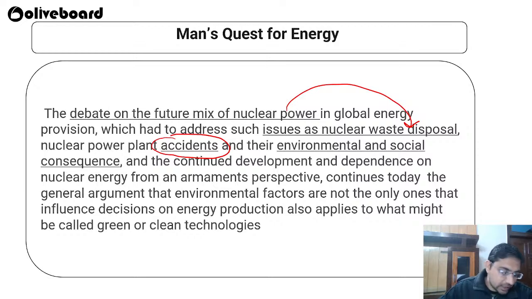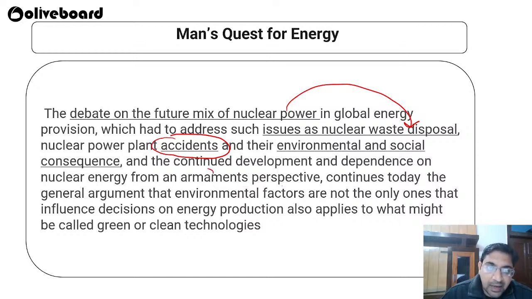Nuclear power is a very efficient, clean and proper way of energy generation, but there is a huge risk associated with it. Waste disposal, accidents, and environmental and social consequences are there, along with the continued development and dependency on nuclear energy from the armaments perspective.